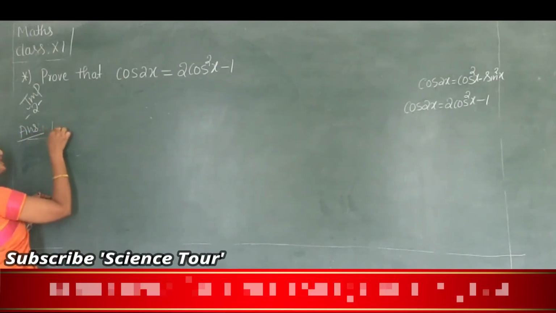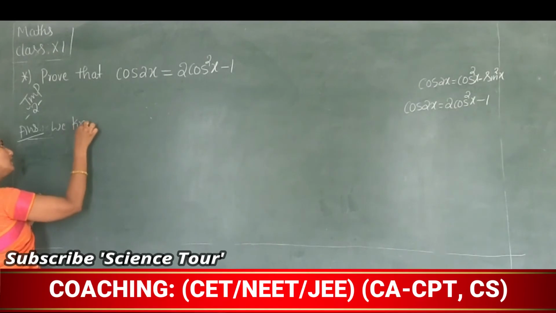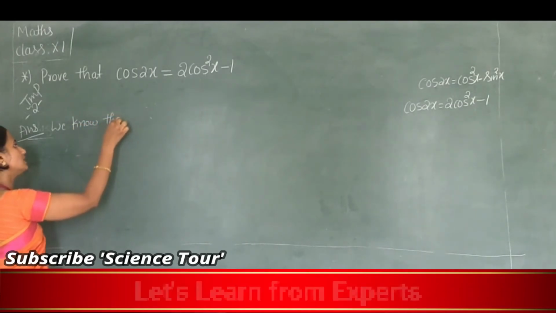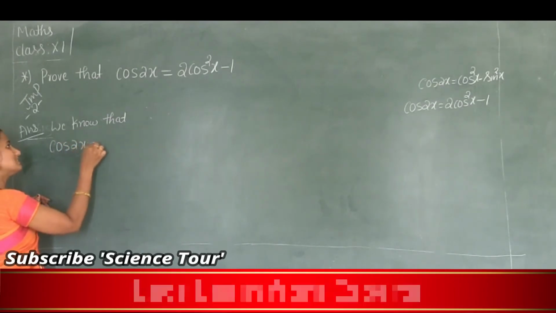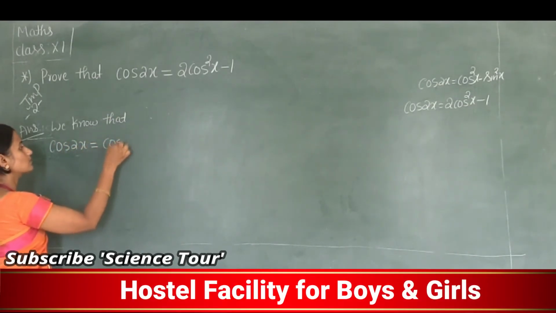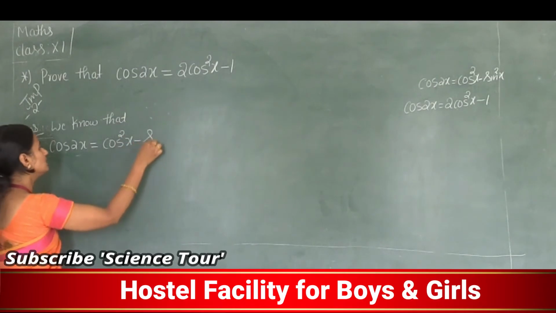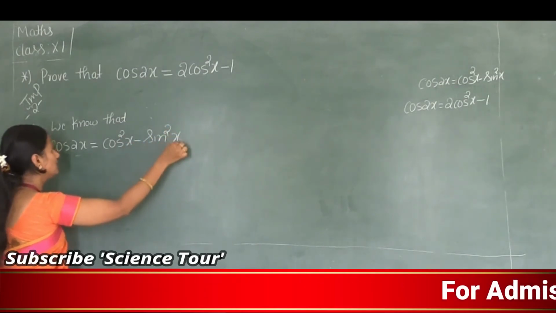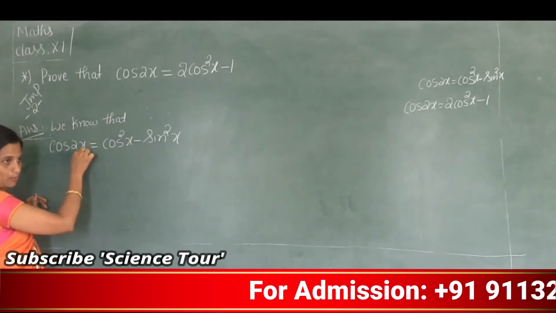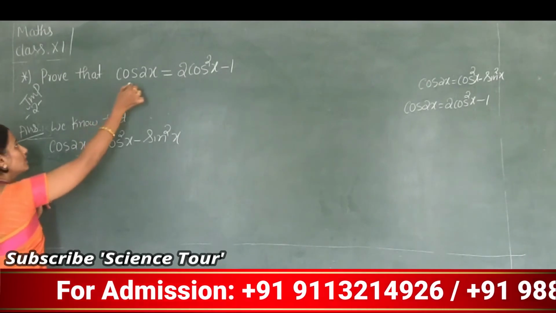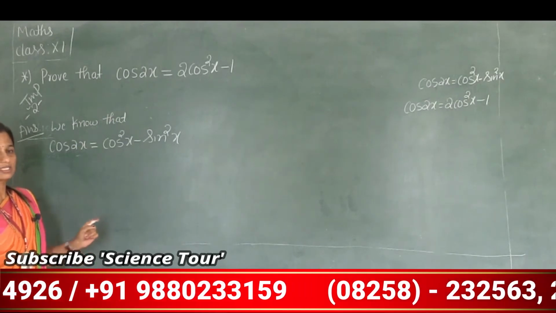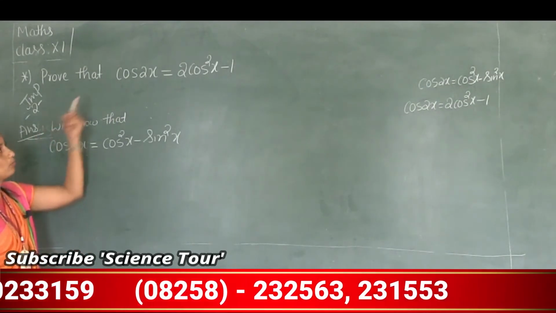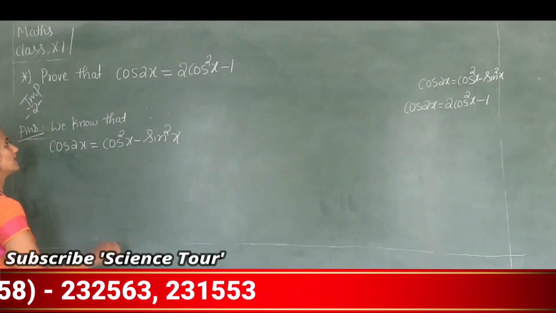So we know that, which formula are we using? We are using this one, that is cos 2x is equal to cos square x minus sin square x. By using this formula, the first formula, we are going to prove cos 2x as 2 cos square x minus 1. Now, how to get 2 cos square x minus 1?